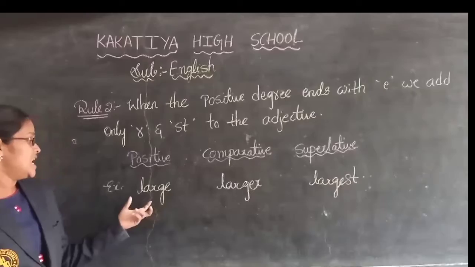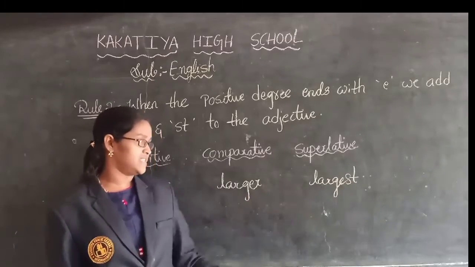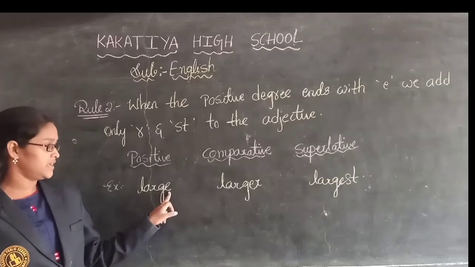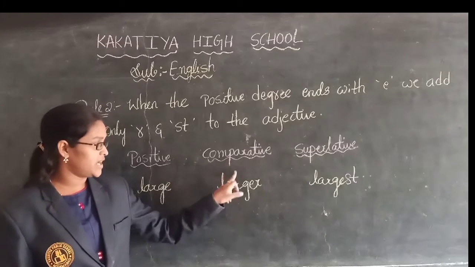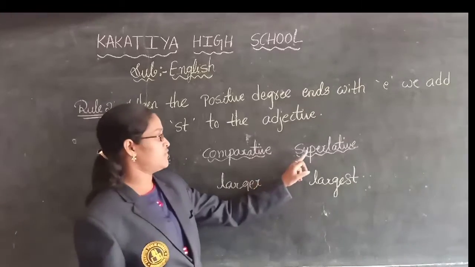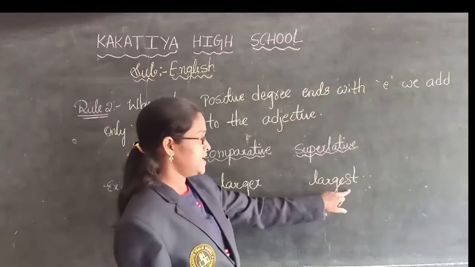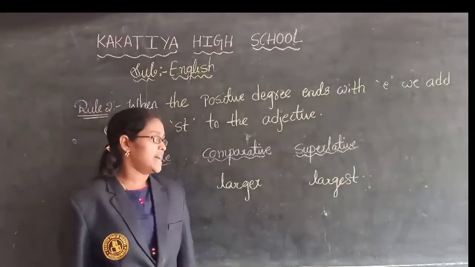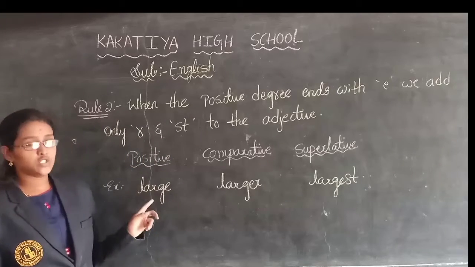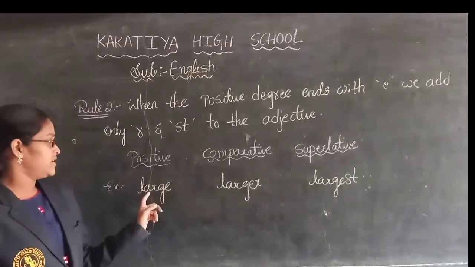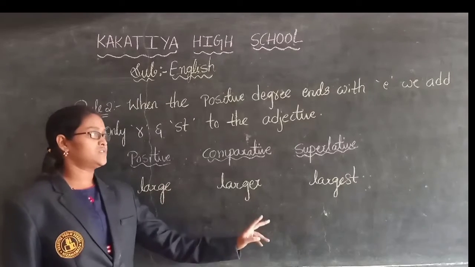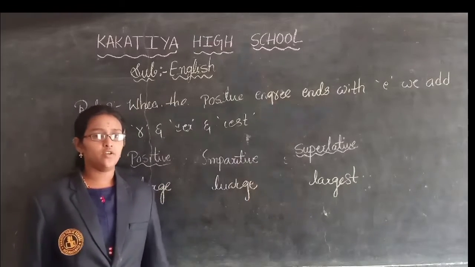See this example. Large, larger, largest. In positive degree I have written large. So this has ended with the letter E. So whenever I am writing in the comparative form, what have I added? ER. And in superlative form, what have I added? ST, largest, LARGEST. Large, larger and largest. This is about rule 2. Understood children? Whenever the positive degree ends with the letter E, for that word we have to add R and ST in comparative form and superlative form.